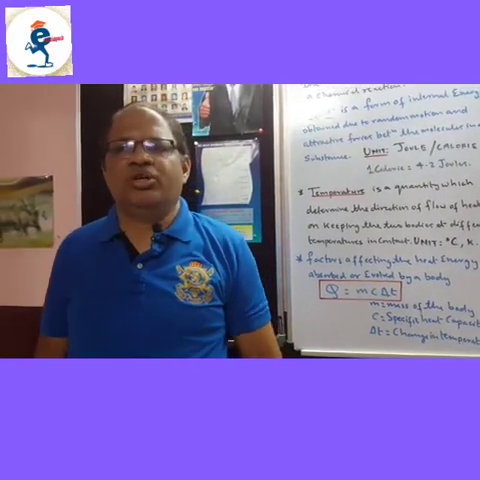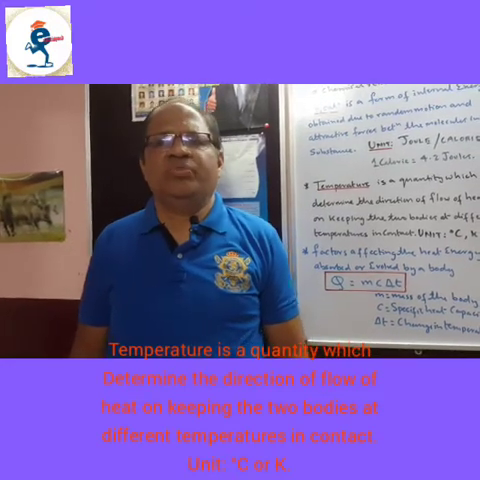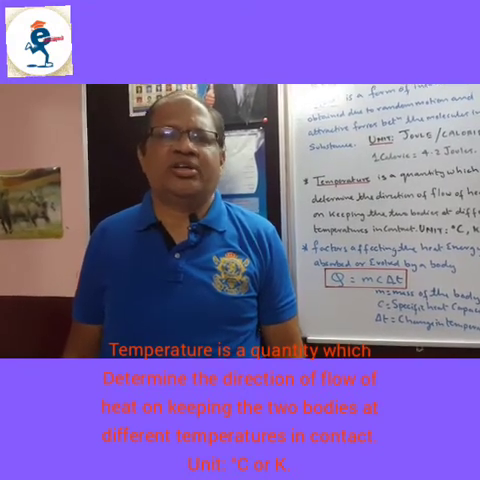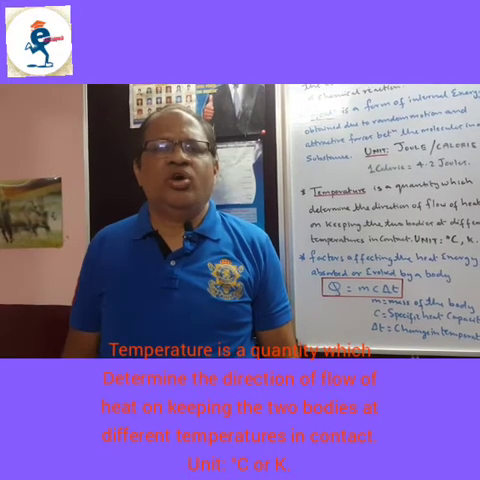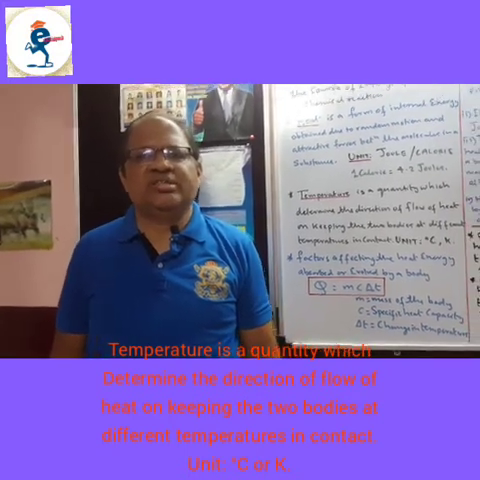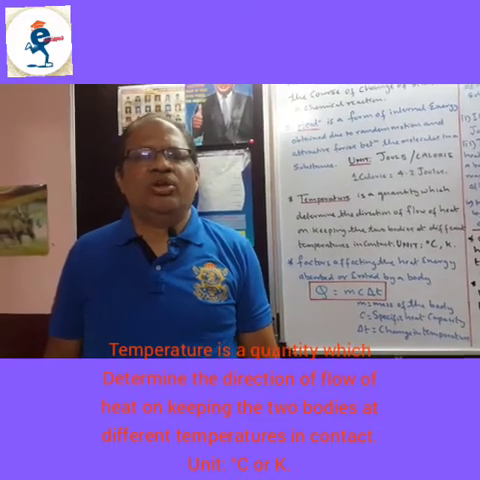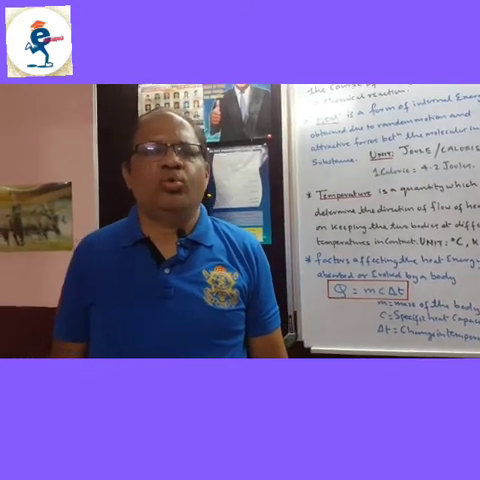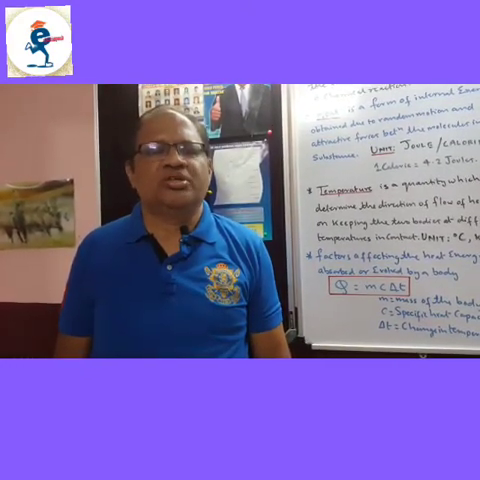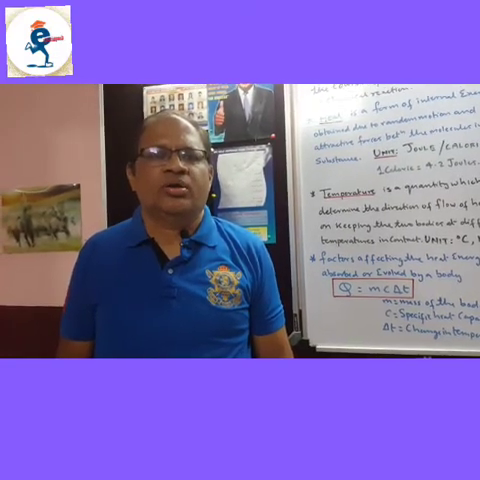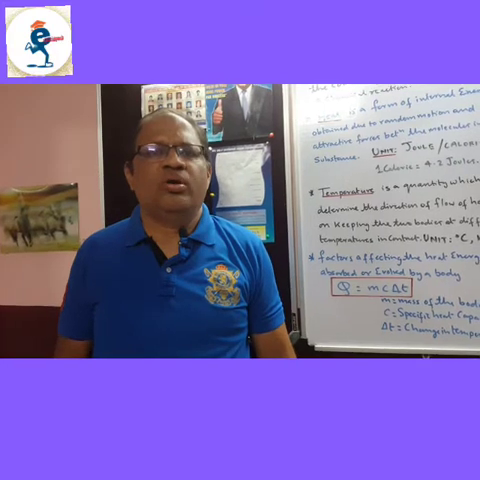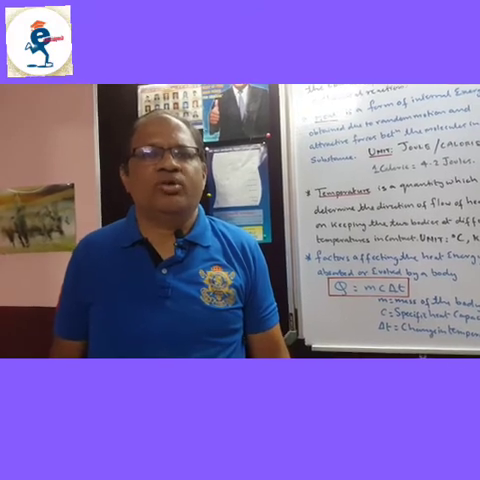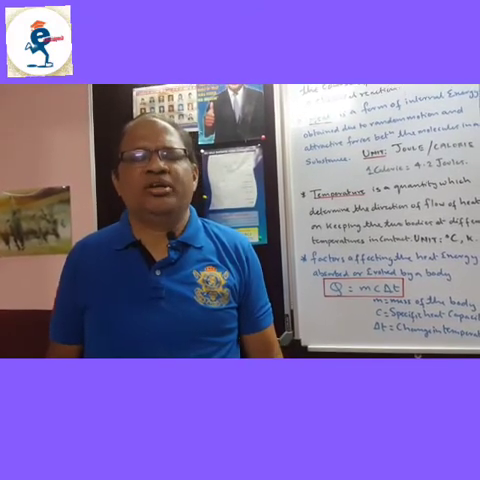Now, what is temperature? It is the quantity which determines the direction of heat flow on keeping two bodies at different temperatures in contact. The unit of temperature is Kelvin or degree Celsius. When you are having hot water for your bath, you always add cold water to it. That means you are mixing two waters at two different temperatures. If you want it more warm, you add a little cold water, and if you want it lukewarm, you add more cold water. So that constitutes the temperature.